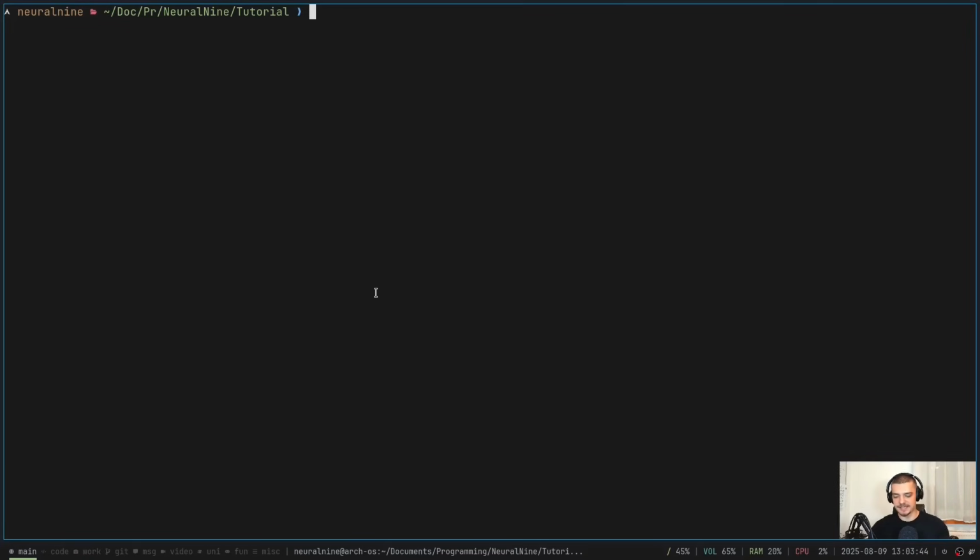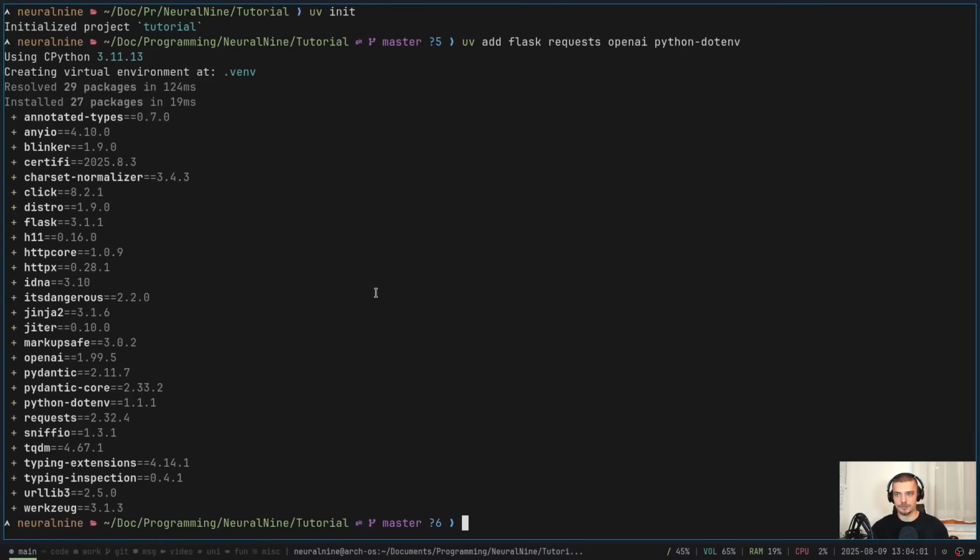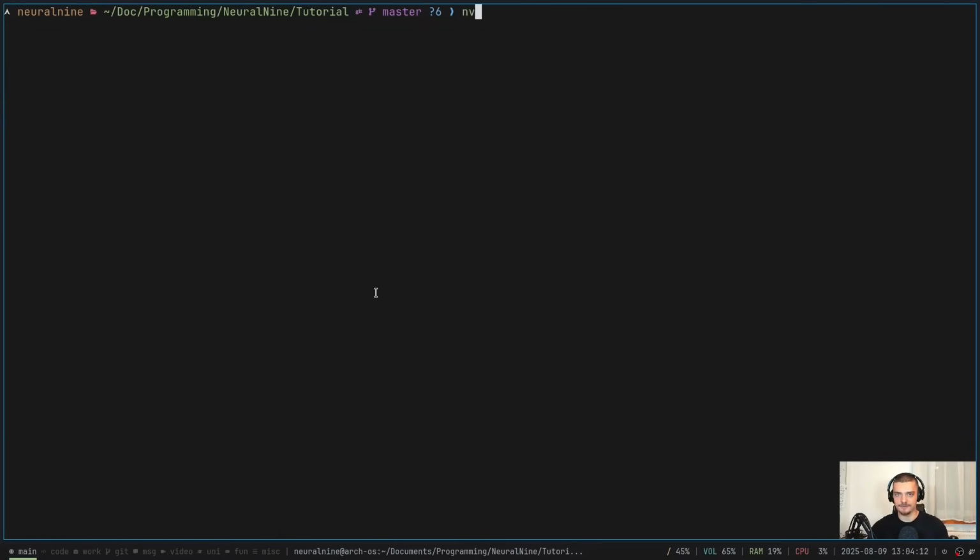So I'm going to start by setting up the environment. You can do that with ordinary pip or virtual environments. I'm going to use UV. So UV init, UV add Flask, and also requests, OpenAI and python-dotenv. Now, if you don't use UV, you just go pip or pip3 install the same packages: Flask, requests, OpenAI, python-dotenv. And the most important thing now here is a .env file. So you want to create a file called .env.